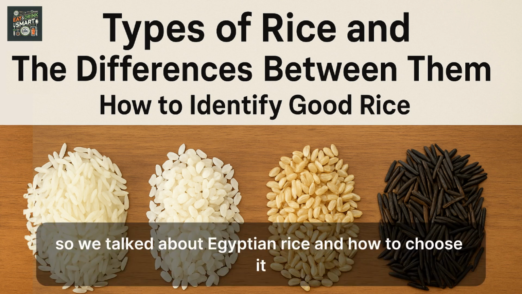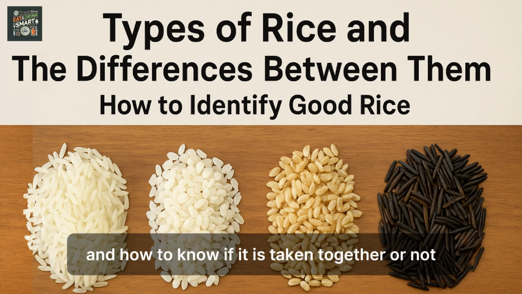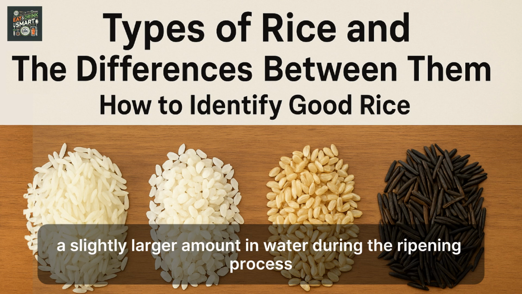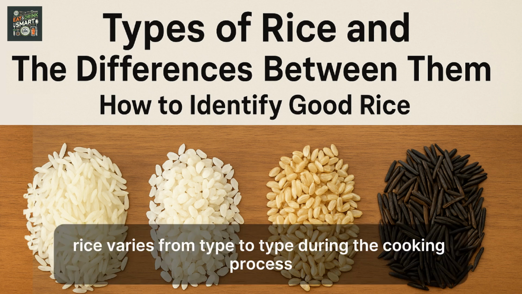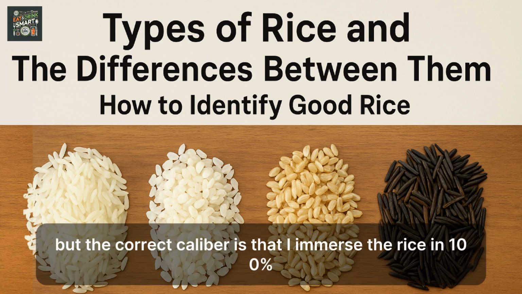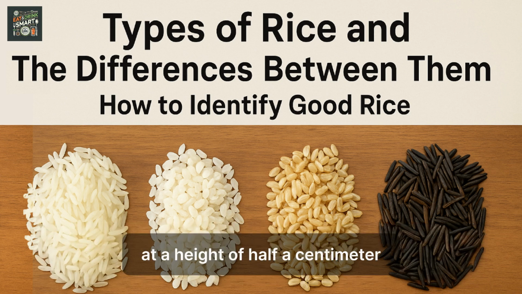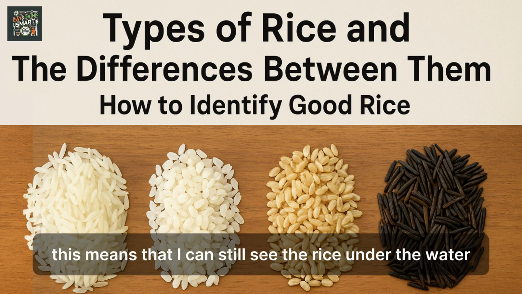So we talked about Egyptian rice and how to choose it, and how to know if it is sticky or not, and that it takes a slightly larger amount of water during the cooking process. This Egyptian rice remains one measure type. Rice varies from type to type during cooking, but the correct measure is that the water covers the rice at a height of half a centimeter. This means that I can still see the rice under the water.